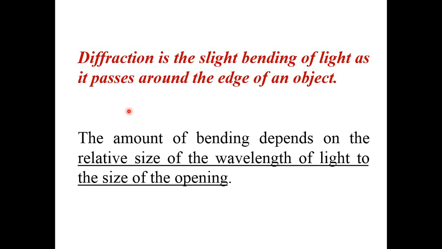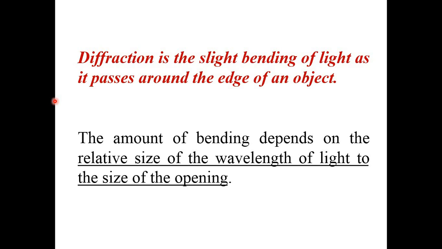In order to get diffraction, the size of the opening or obstacle should be very small. How small? The dimensions should be comparable to the wavelength of light incident on it. Only if that is the condition can you observe the diffraction.